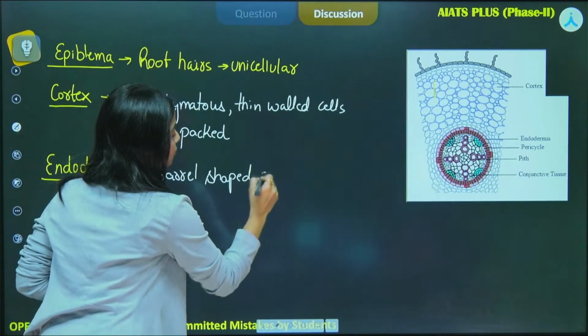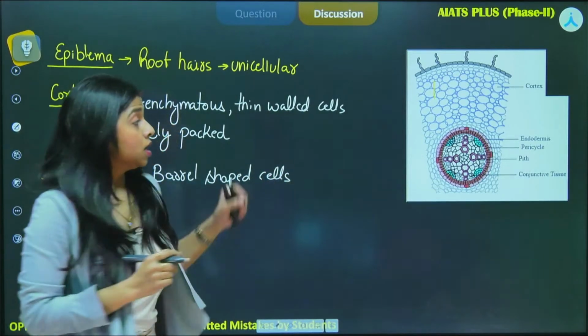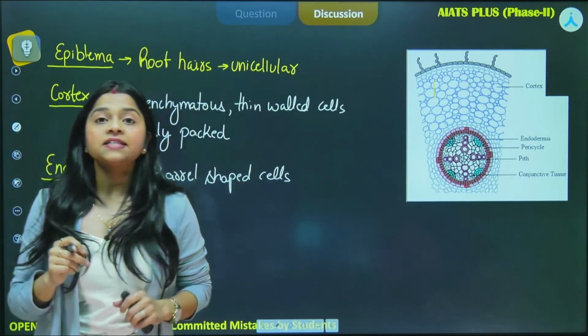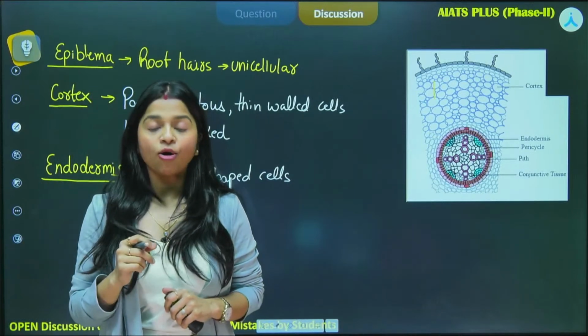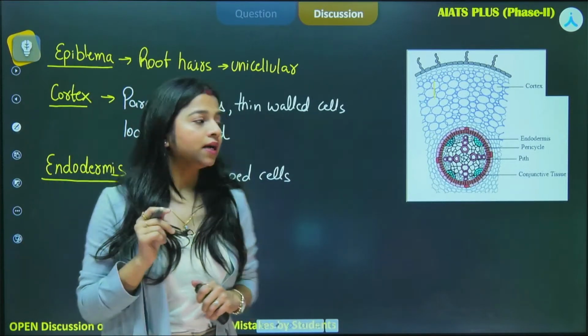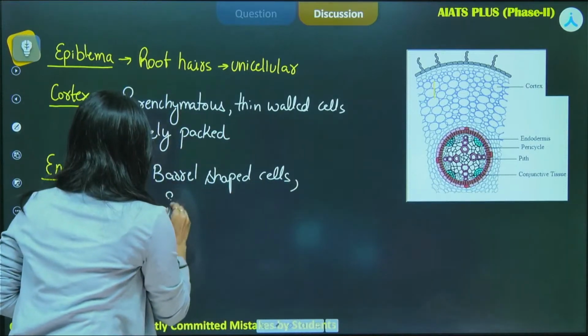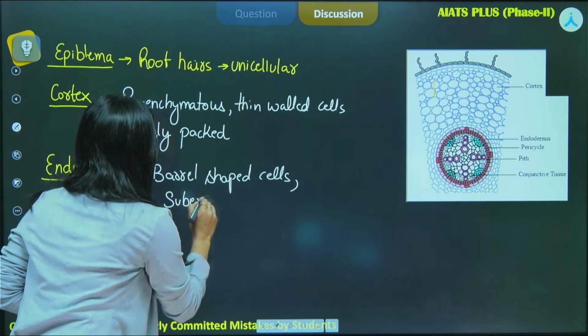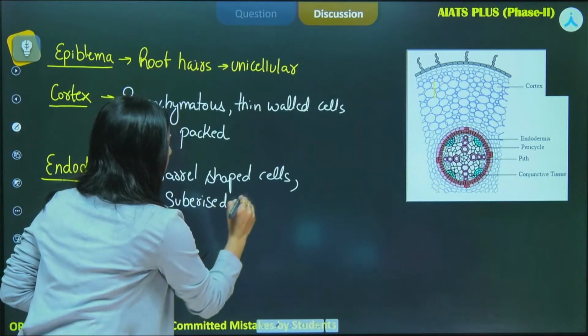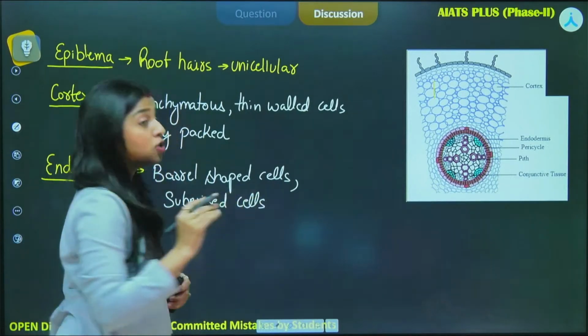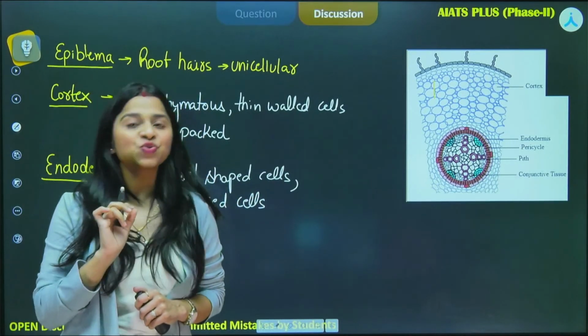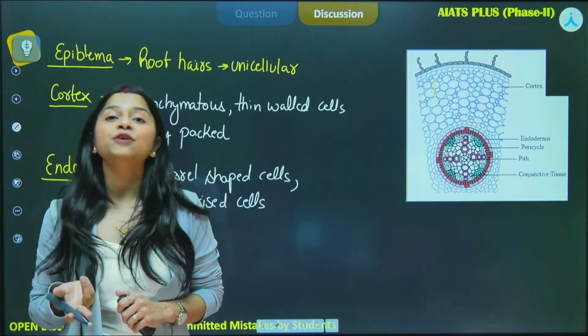Next characteristic feature is that the cells are having the specialized thickenings of suberin, and that is why we can call them suberized cells. This suberin is basically impervious to water.